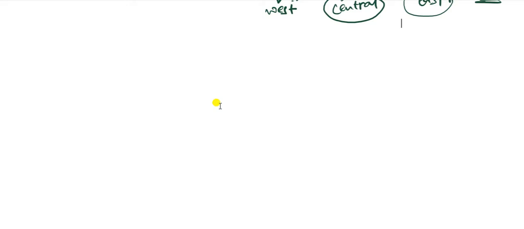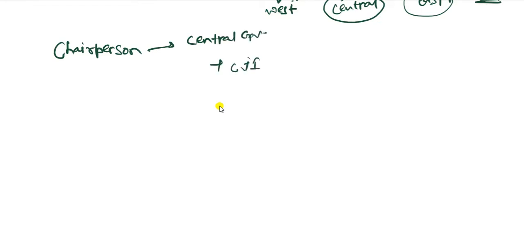Chairperson of NGT is appointed by the central government. This fact also you should remember. Chairperson of NGT is appointed by central government with the help of CJI, Chief Justice of India. So you can also keep this point in mind. Chairperson of NGT is appointed by central government in consultation on constitutional ways with Chief Justice of India.